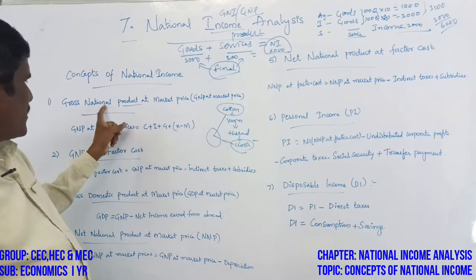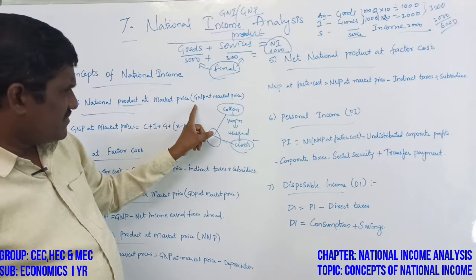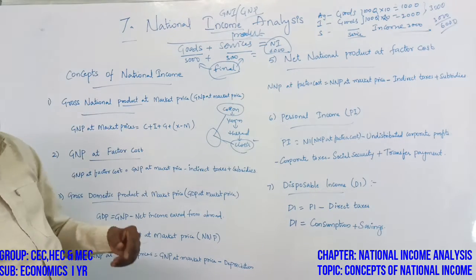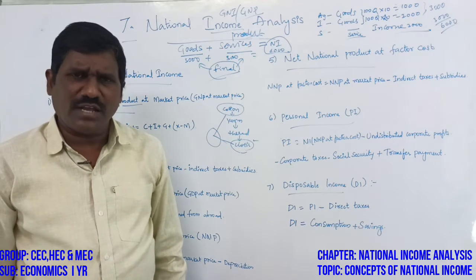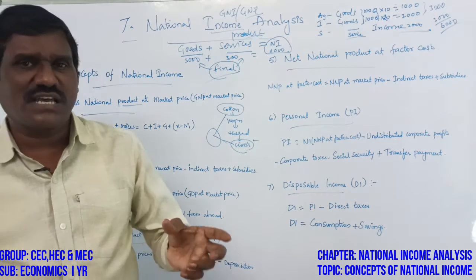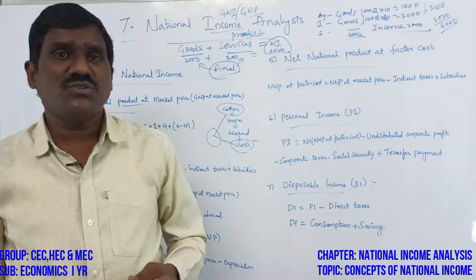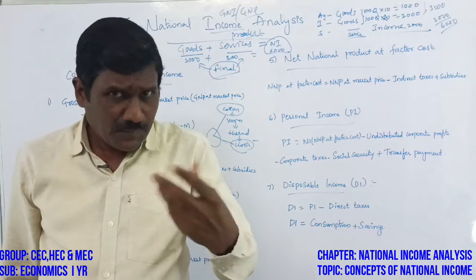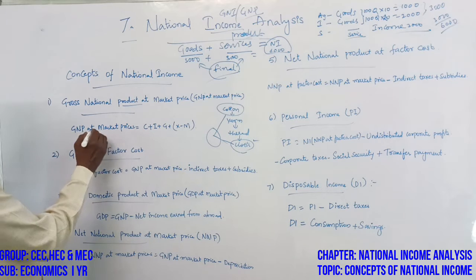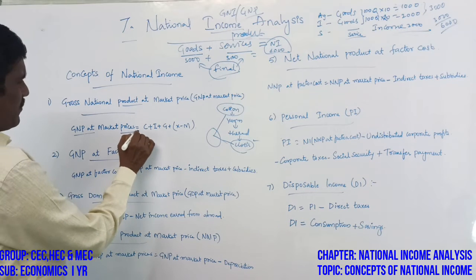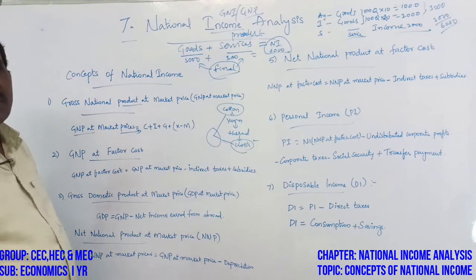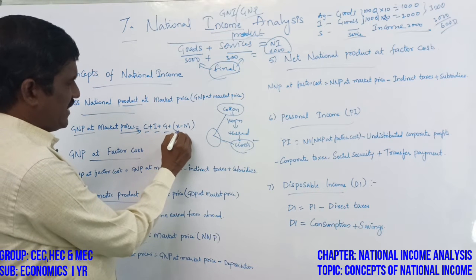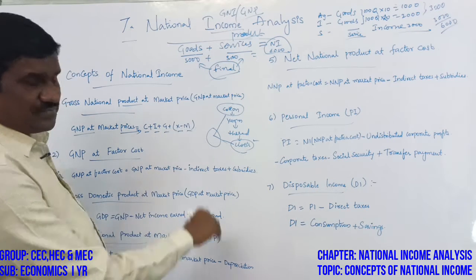The gross national product at market price, GNP at market prices: the total value of all final goods and services produced by the total population of the country. For example, GNP at market prices is equal to C plus I plus G plus X minus M.